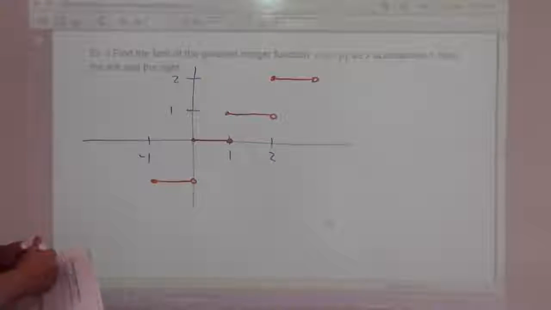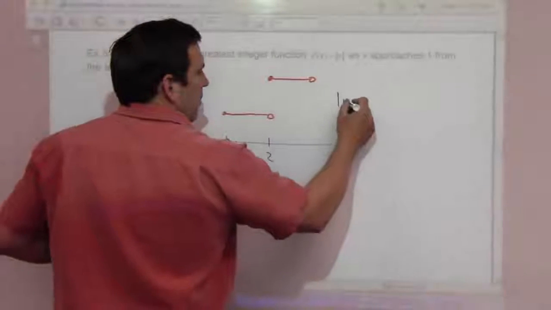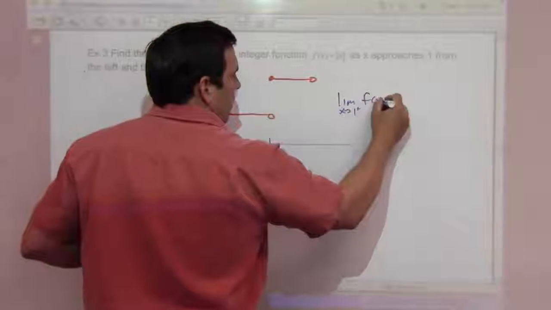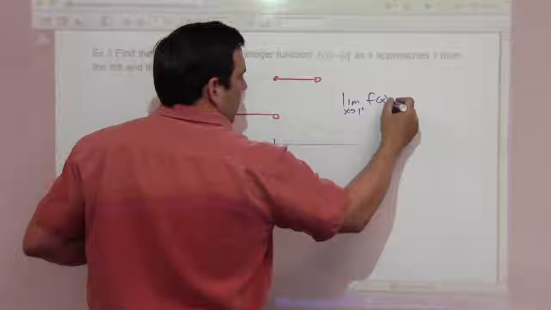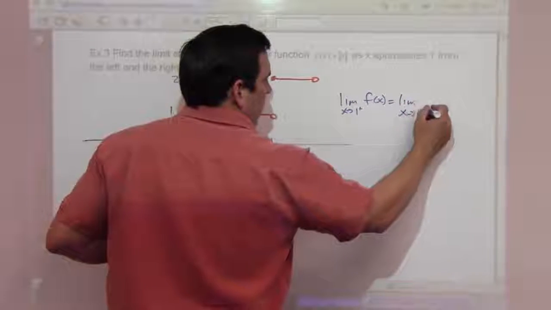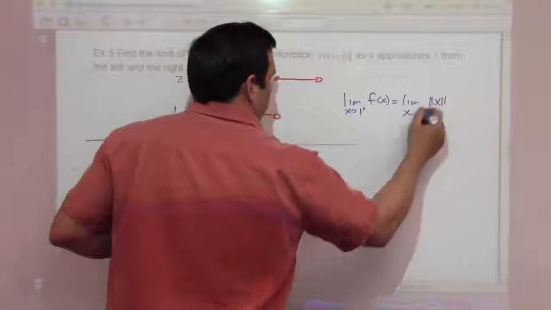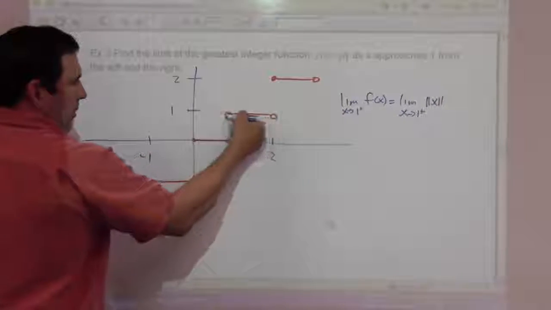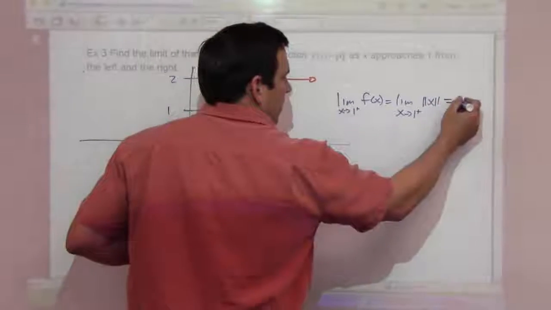So the question is, find the limit as x approaches 1 from the right side. That means you're going to 1 from the right side. That limit's going to be 1.